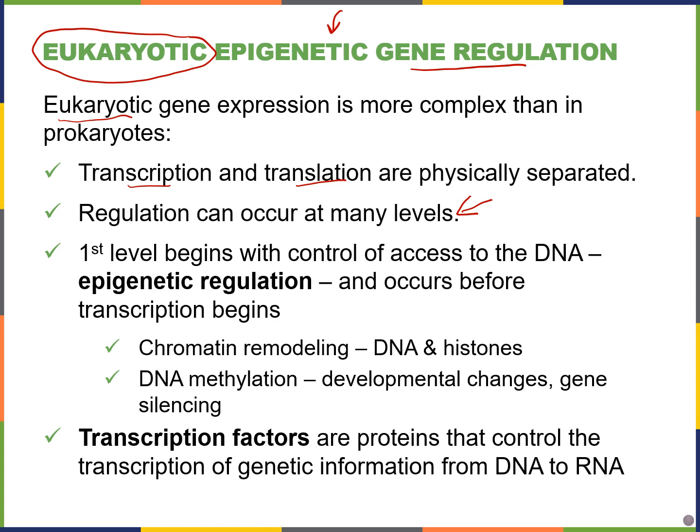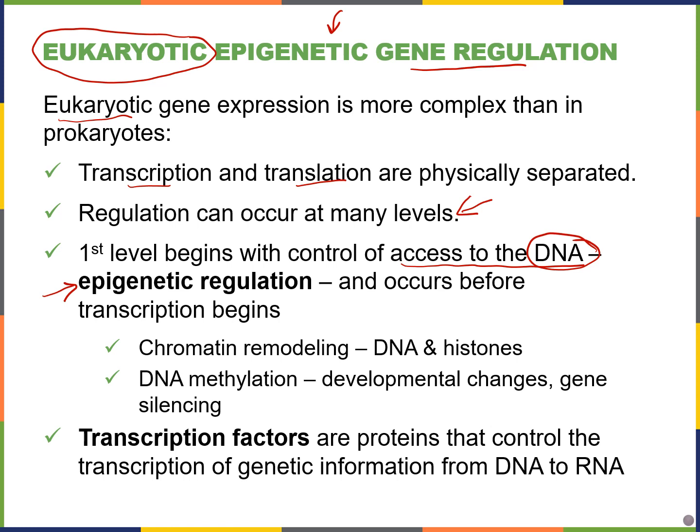So the very first level of control really starts with accessing the DNA. Are you even able to open up the DNA to read it and make messenger RNA? That's the epigenetic regulation process, and it occurs even before you can start transcription.